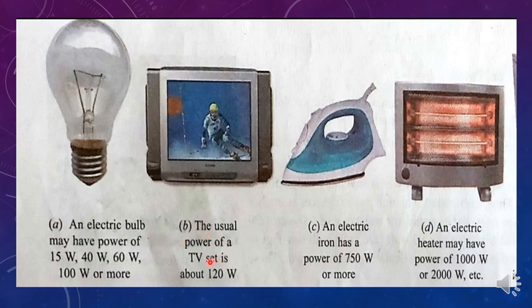The usual power of a TV set is 120 watts and that of an electric iron is 750 watts or even more. It depends upon the design and working of the iron box. Then electric heater can have up to 2000 watts. These are just for examples, so that you can understand which appliance will be having different types of powers.